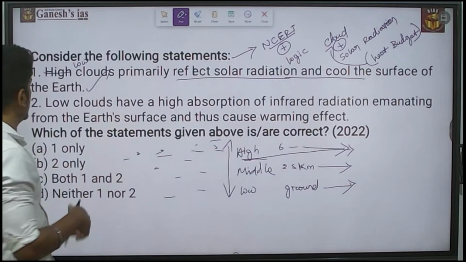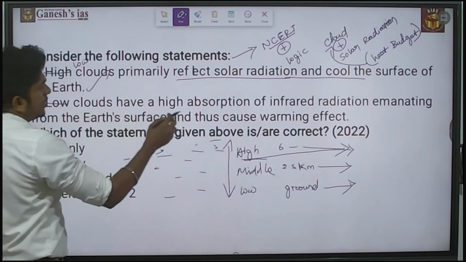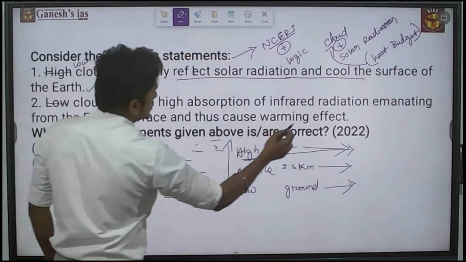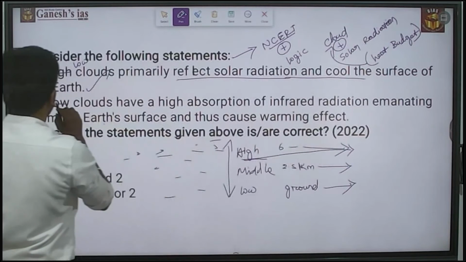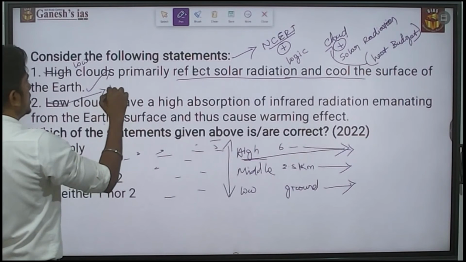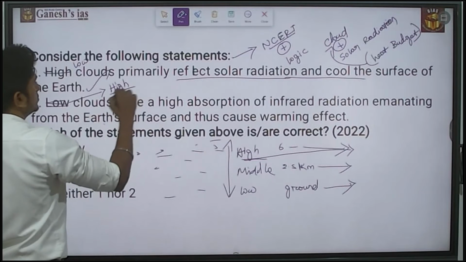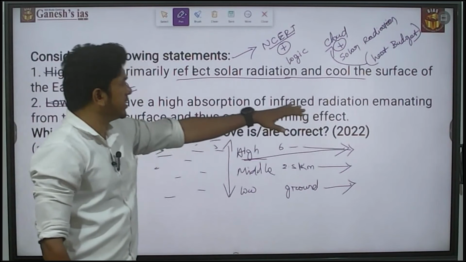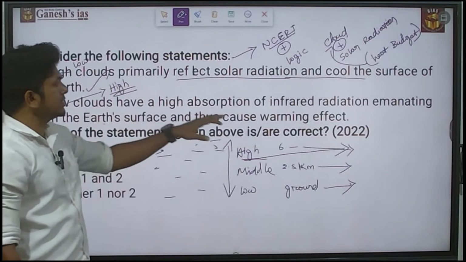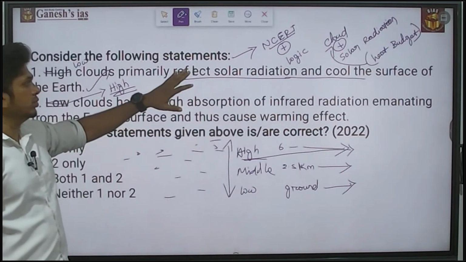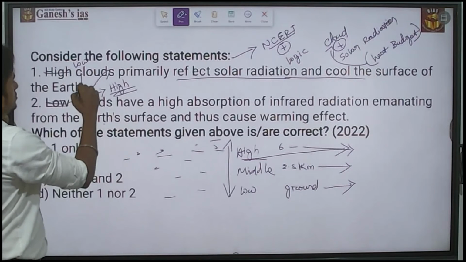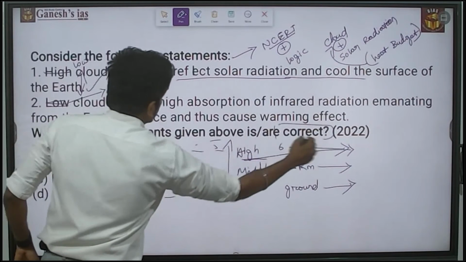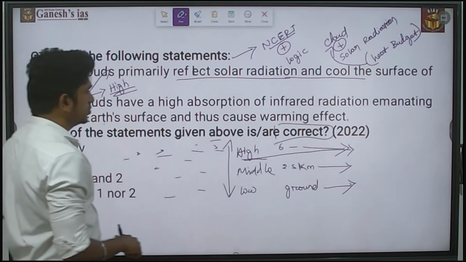Next, the low clouds have a high absorption of the infrared radiations emanating from the earth surface and thus cause the warming effect. Here, it is actually not the low clouds, it is the high clouds. The high clouds have a high absorption of the infrared radiations emanating from the earth surface and thus cause the warming effect. That is actually true. So this statement is the opposite. The question is asking about the correct statement, so the answer is neither one nor two.